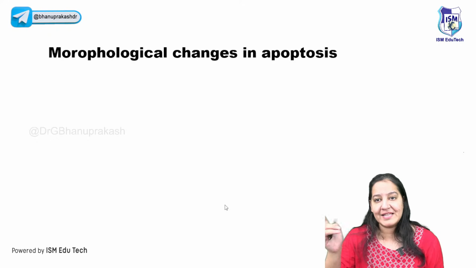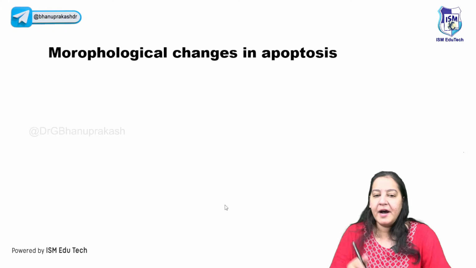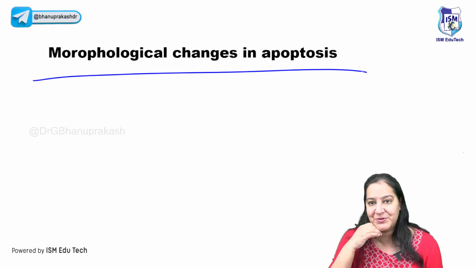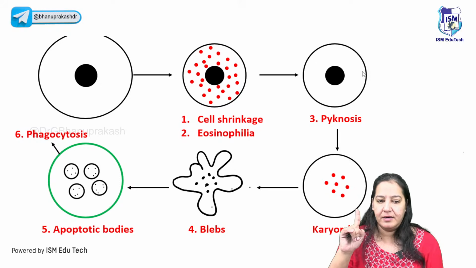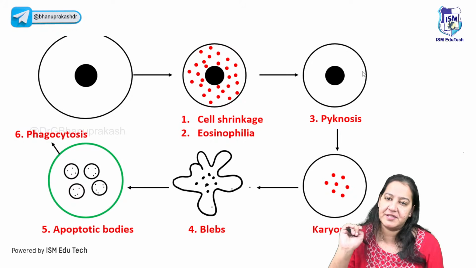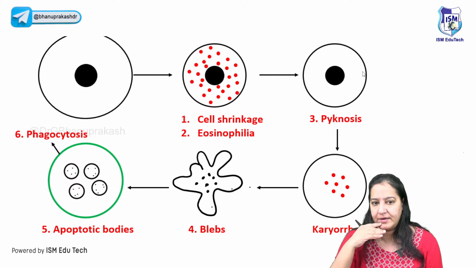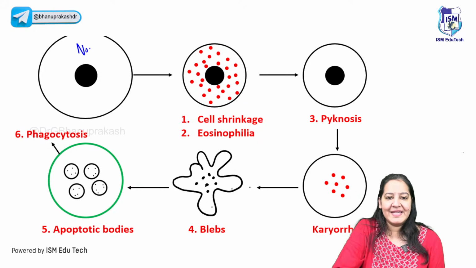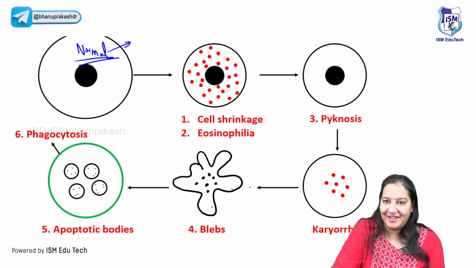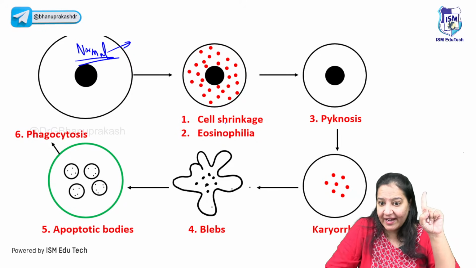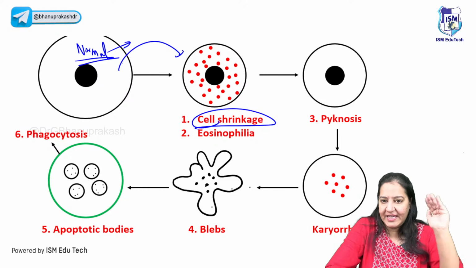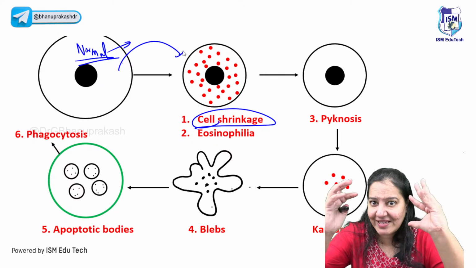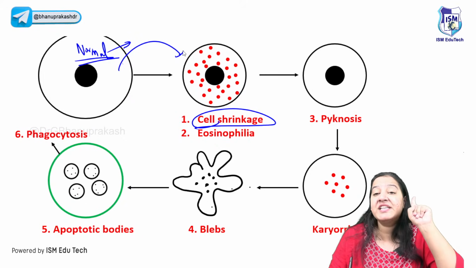Before ending apoptosis, I would like to tell you one more thing: the morphological changes in apoptosis. There are 6 morphological changes in apoptosis. In the sequence you have to learn. This is a normal cell. Can you all see? Yes, it's a normal cell. As soon as this cell commits suicide, that is, undergoes apoptosis, the first thing, this cell shrinks in size. See, the cell shrinks. The first thing, it shrinks in size.